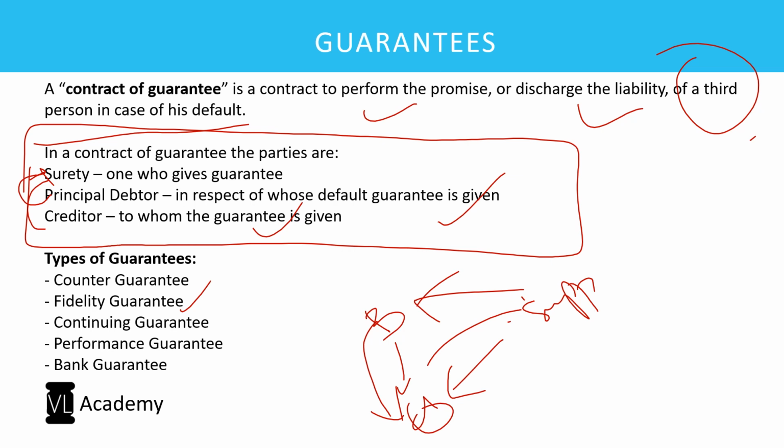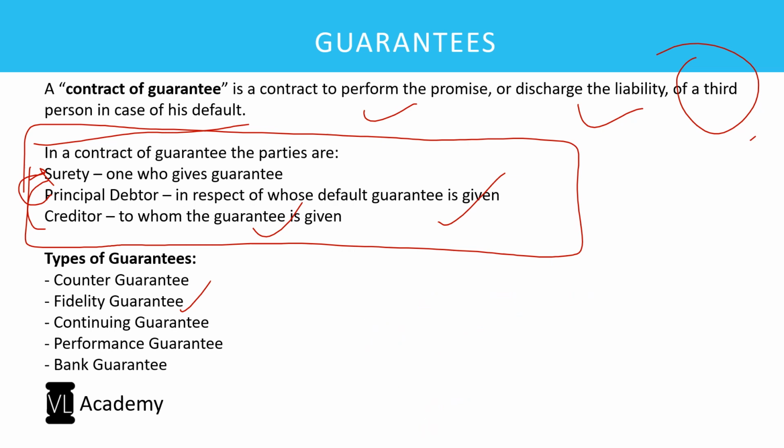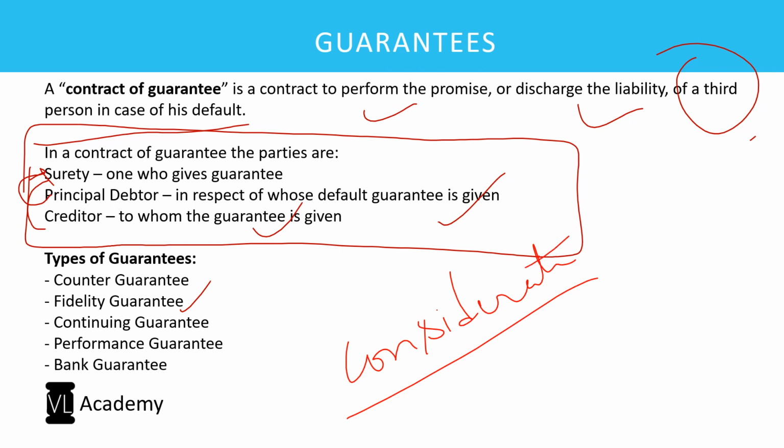And apart from this, one more important concept which I want to discuss with you in terms of guarantees is the concept of consideration in a guarantee. If you observe, what is it that the surety is getting in a contract of guarantee? The principal debtor is getting money from the creditor. The creditor is getting interest from the principal debtor and the repayment of the principal. So those two have the considerations.